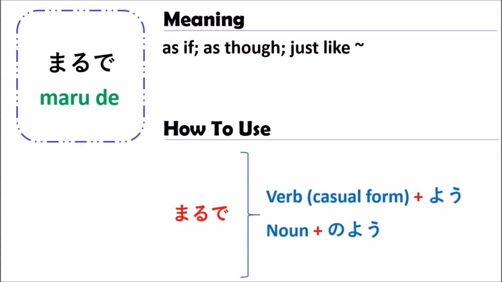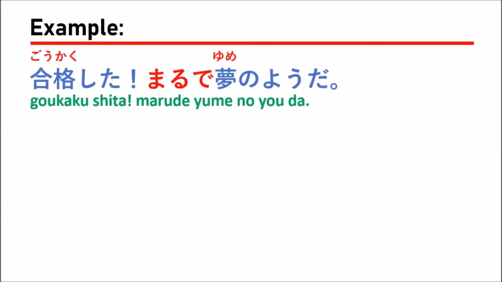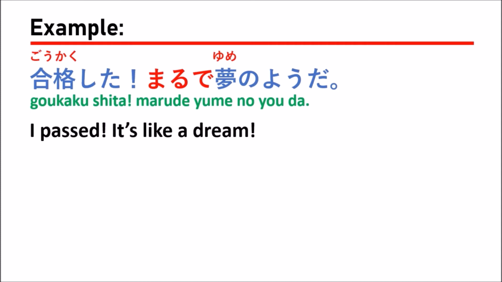To understand better how to use the grammar of MARUDE, next we are going to see some examples of how to use it. The first example, 合格した。まるで夢のようだ。Which means I passed. It's like a dream.